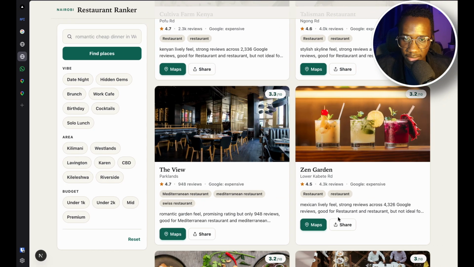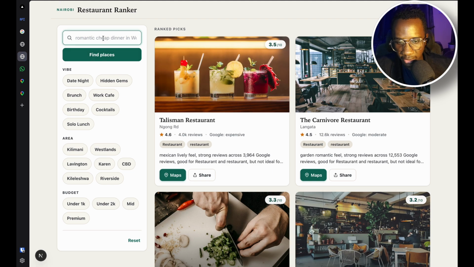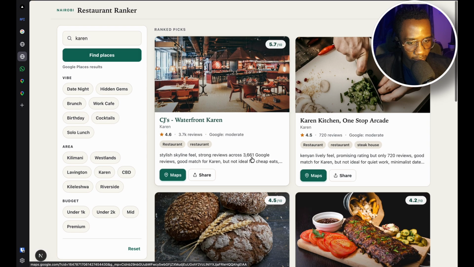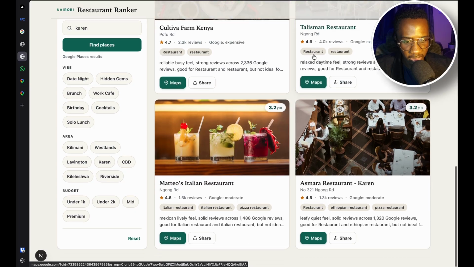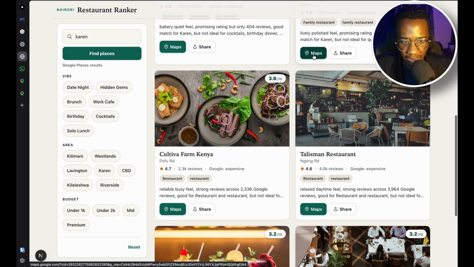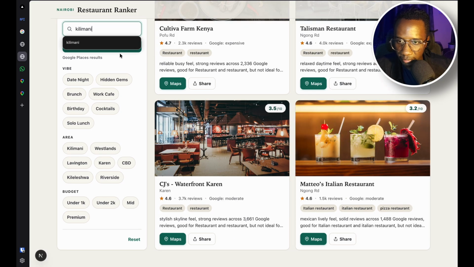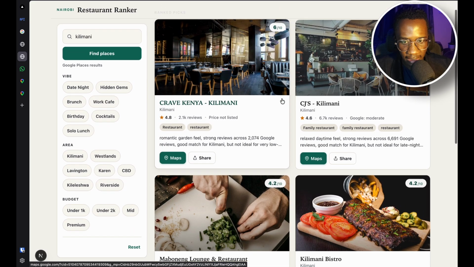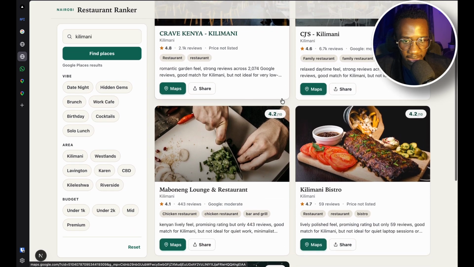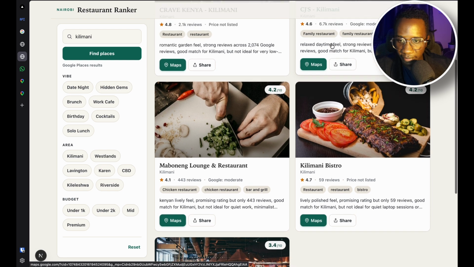That's finally completed. Let's see what we have. I'll just give it a quick refresh. So maybe let's filter based on Karen. So that is nice. I can see it also got some along Ngong Road, which is still within the proximity of Karen. Let's try Kilimani. Very nice. I can see restaurants in Kilimani with all the reviews and everything that's needed there.